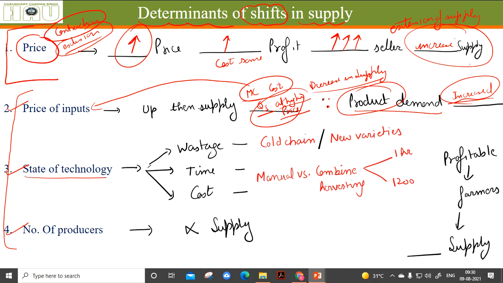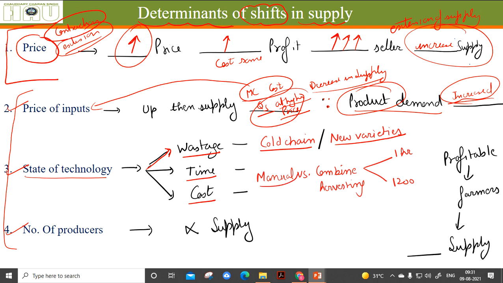Now, state of technology. State of technology means whenever there is less wastage due to cold chain or new varieties that are less perishable, and technology which saves time and cost.